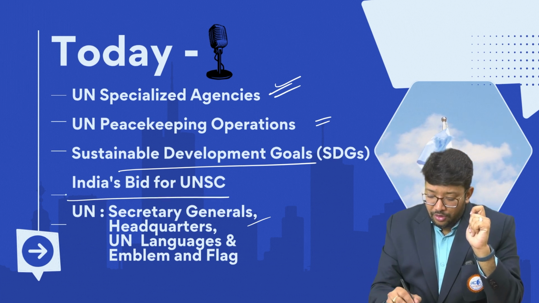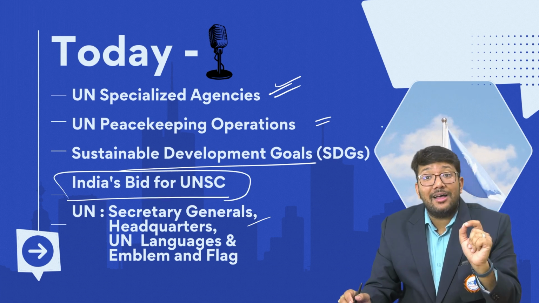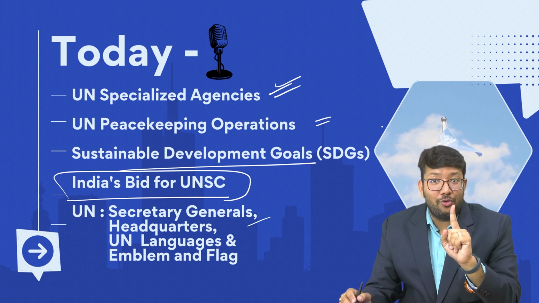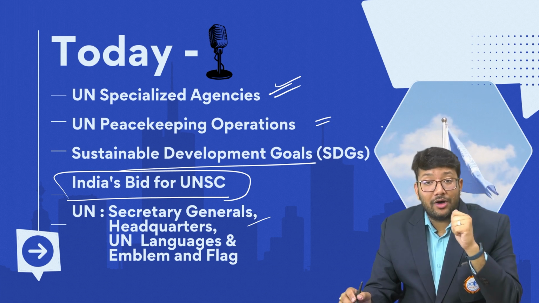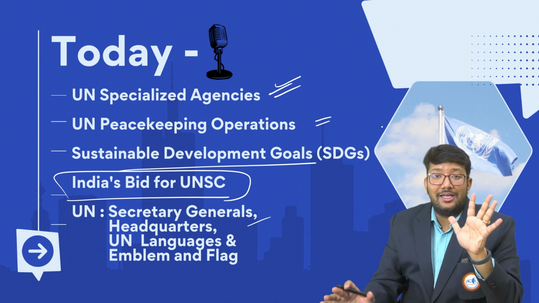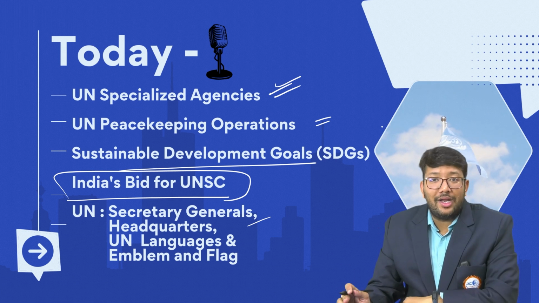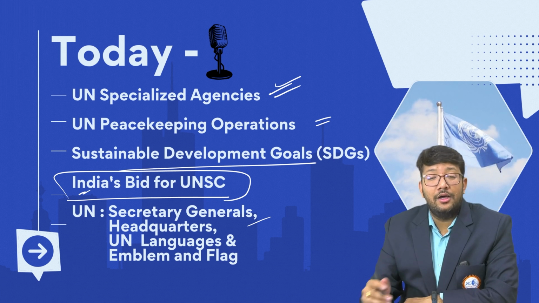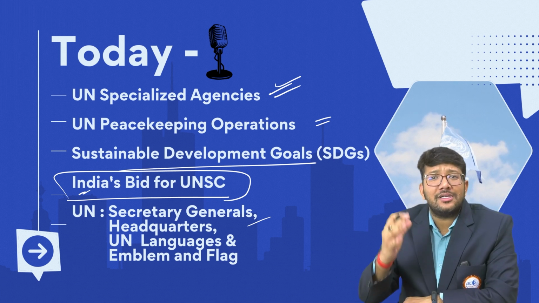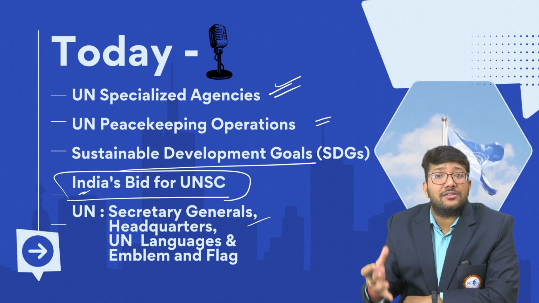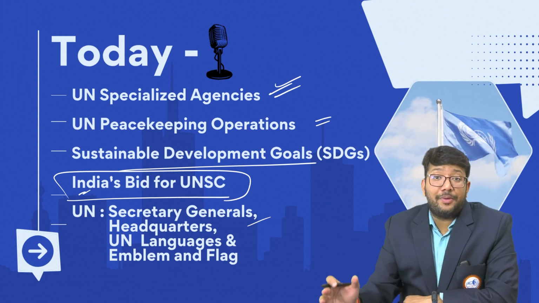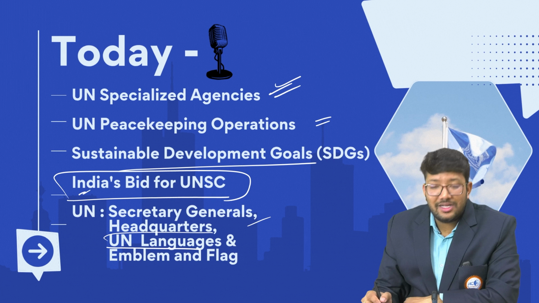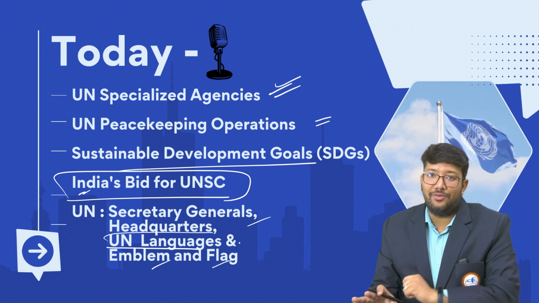Also, a very important hot topic: India's bid for the UNSC permanent membership, not non-permanent, permanent. India wants to represent Asia as a permanent member in the United Nations Security Council so that it can get the veto power. What are the strengths? What are the weaknesses? What are the obstacles? It means what is stopping us from becoming a permanent member of UNSC. Also, we will talk about the United Nations languages, emblem and flag in this particular session.